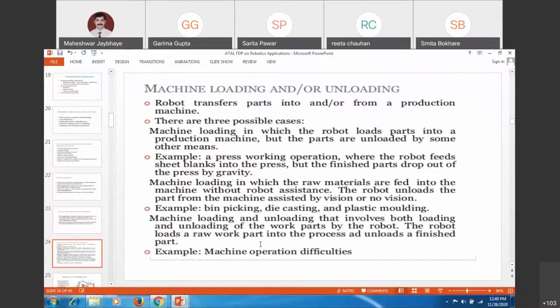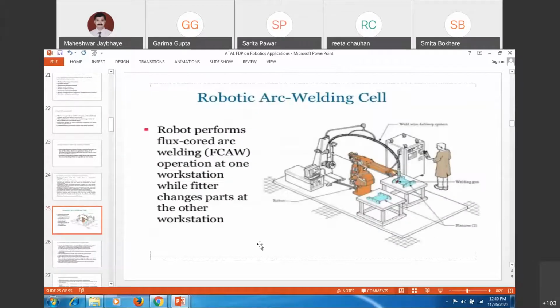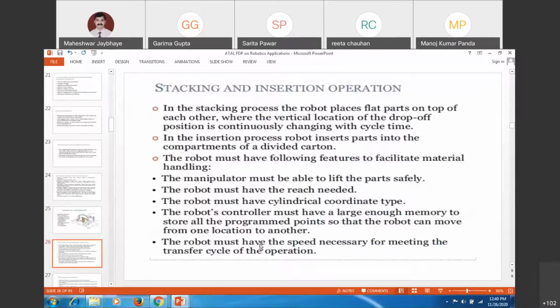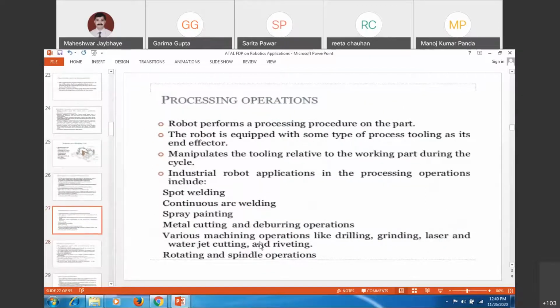Palletization, depalletization, loading, unloading. This is detailed just for the sake of teaching UG, PG classes, because some of the points are from that perspective. So I have taken it from those reference books as well as reference materials, in arc welding, stacking, inspection. So I'm just going hurriedly through these slides.